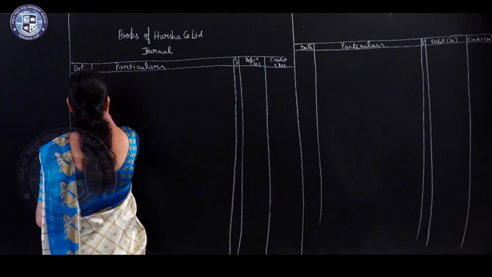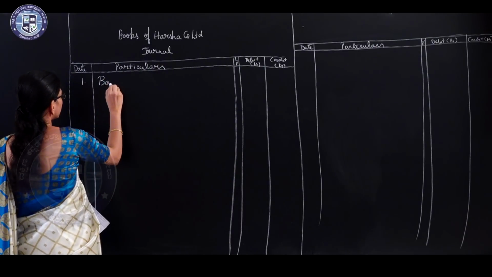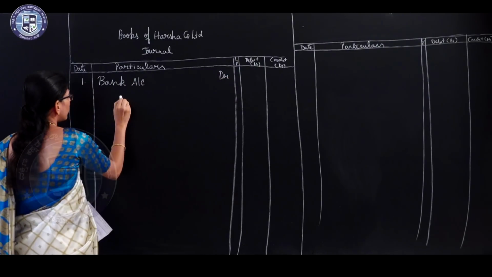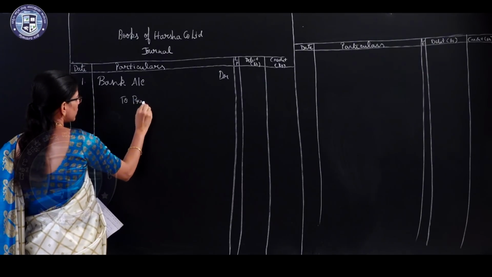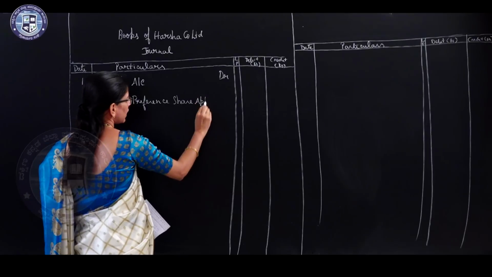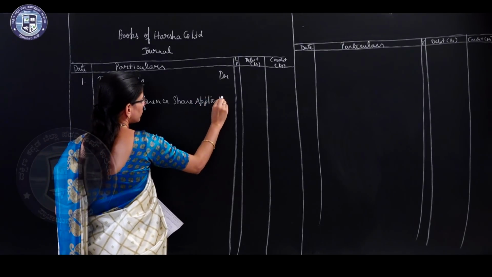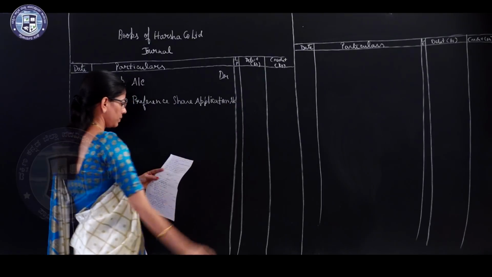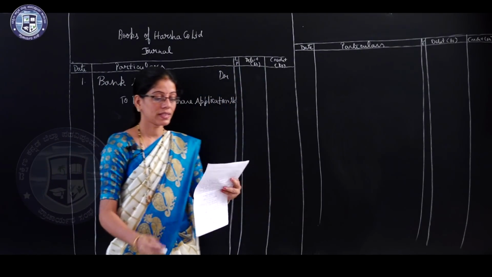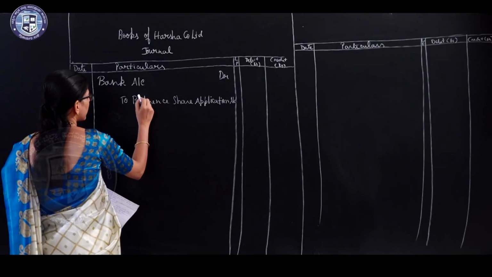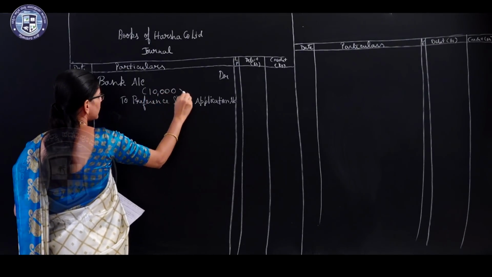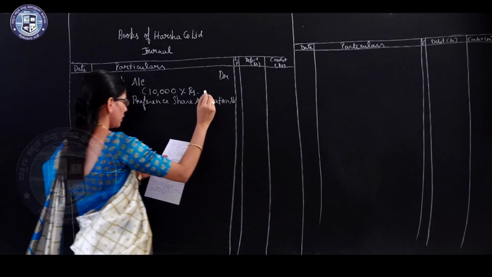Write the first entry: bank account debtor to preference share application account. Now the value of rupees 10 on application received by the company. So 10,000 number of shares into rupees 10.